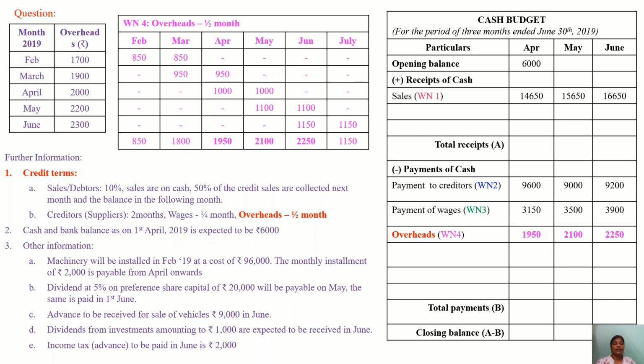So we have taken the total column wise. 850 is paid towards overheads in the month of February, 1800 in March, 1950 in April, May 2100, 2250 in June, 1150 in July. Since it is a payment expense, we are writing in payment of cash, that is cash outflow.